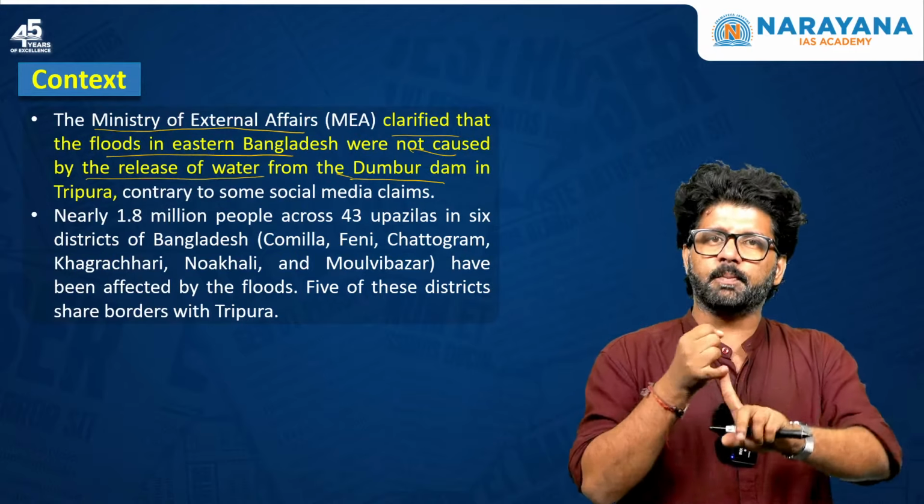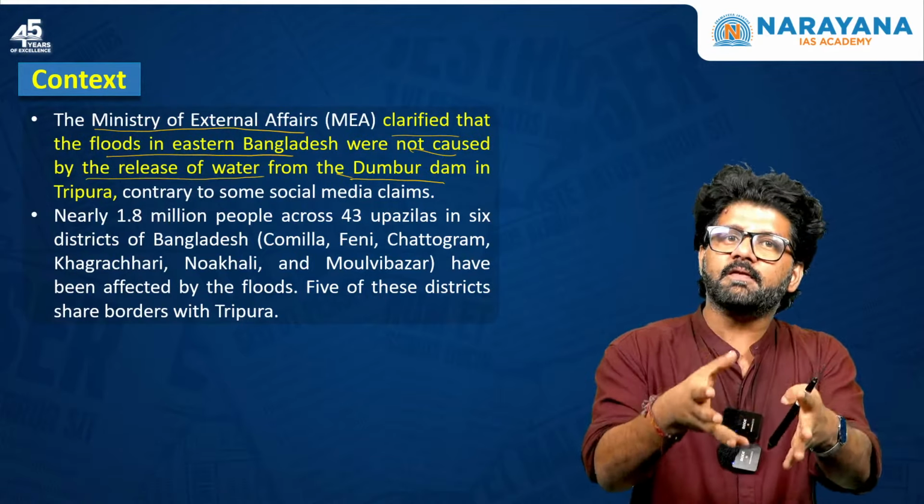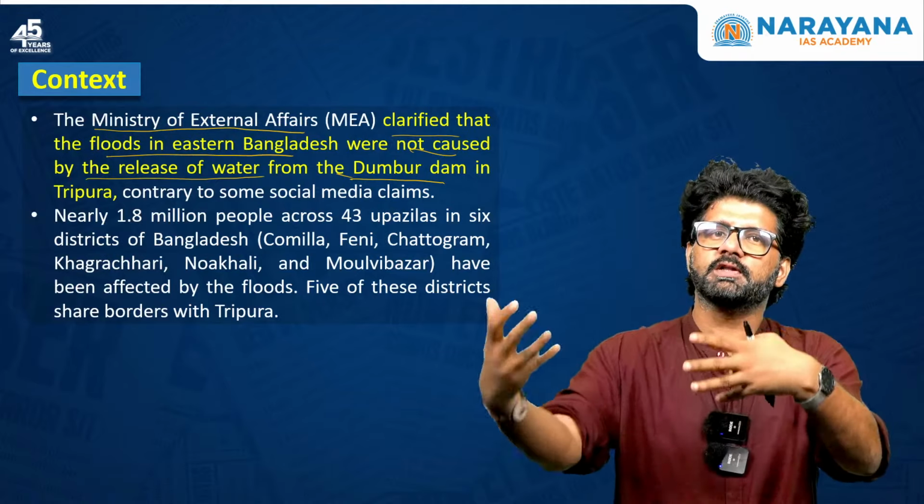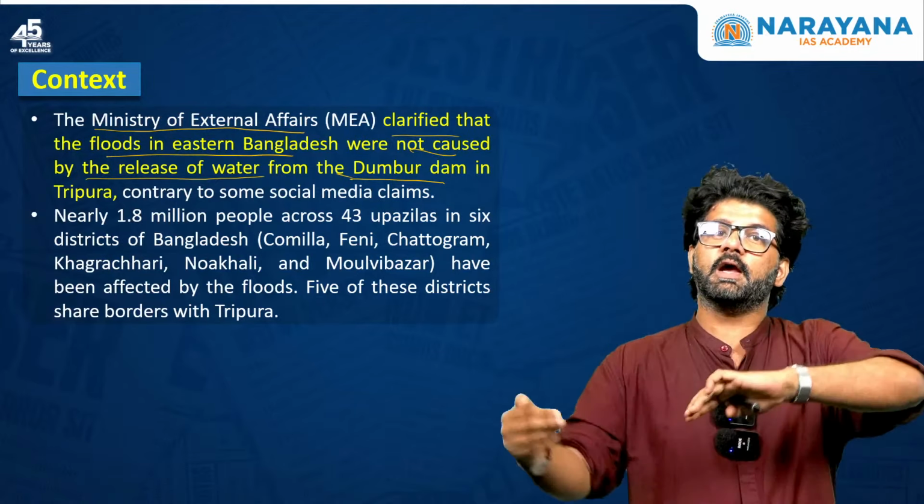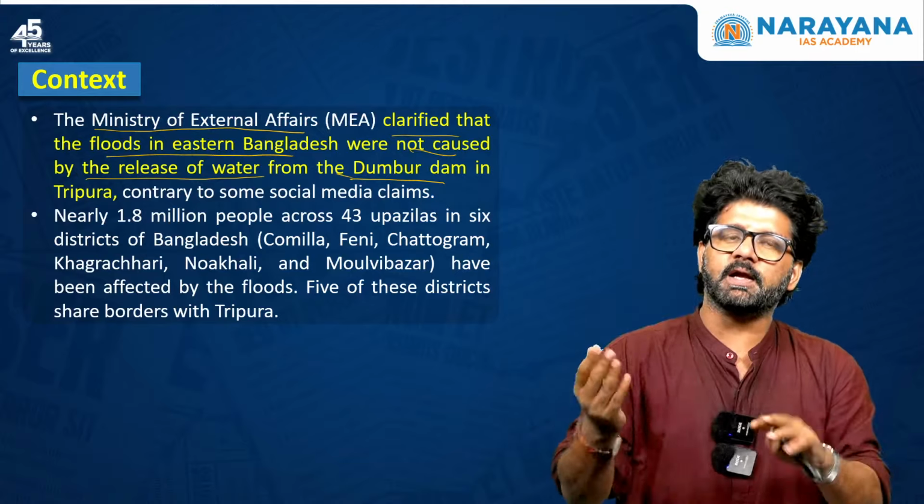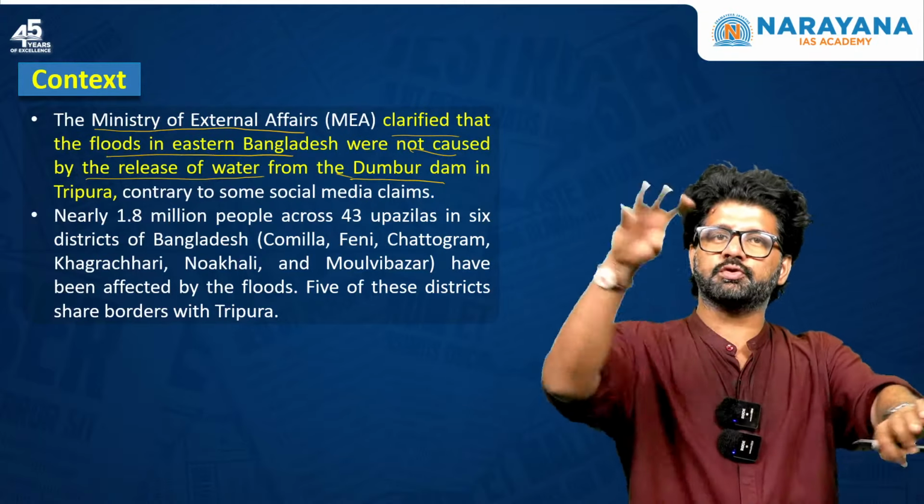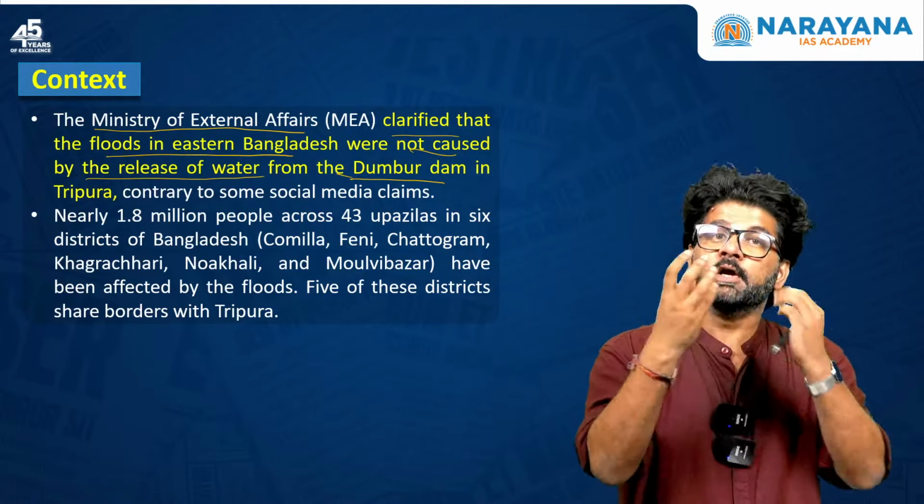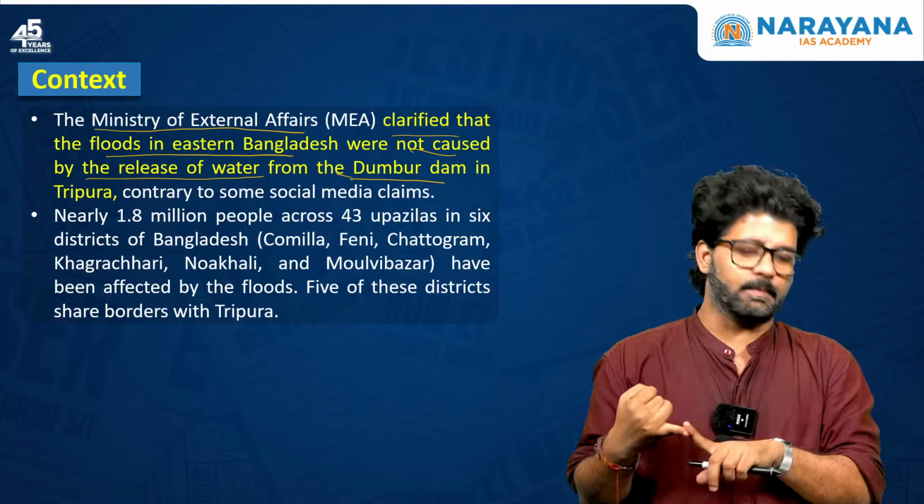Although we'll focus on Dumbur Dam and the river on which it is located, that river has been formed by the merger of two other rivers. We'll talk about that. They are going to Bangladesh, merging with the Meghna. The Meghna has an origin source in Manipur, that is the Barak river. All these things we should know from an exam perspective, right?